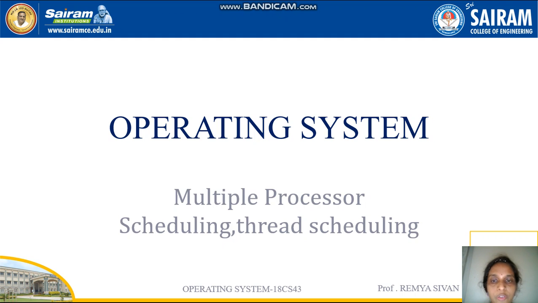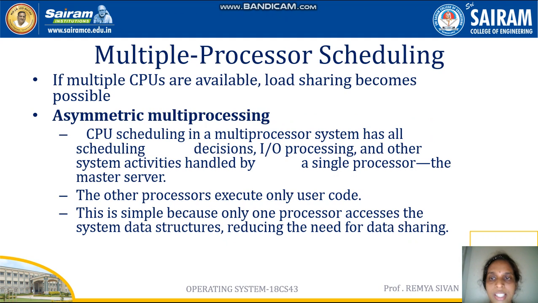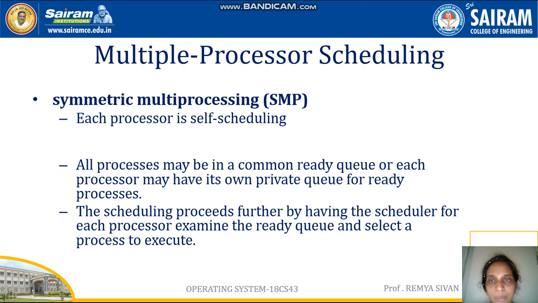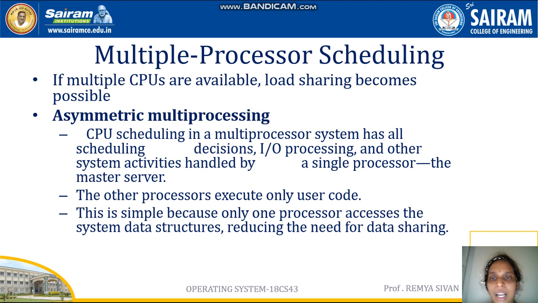And there are two types of multiple process scheduling. The first one is asymmetric multiprocessing. The second one is symmetric multiprocessing. Asymmetric multiprocessing is where there is one system or one processor, and that processor will act as the master server, and that processor will take all decisions: the scheduling decisions, IO processing, all system activities, everything is handled by that processor, known as the master server. All other processors will be executing only user code, and it is very simple because only one processor is going to access the data structures.